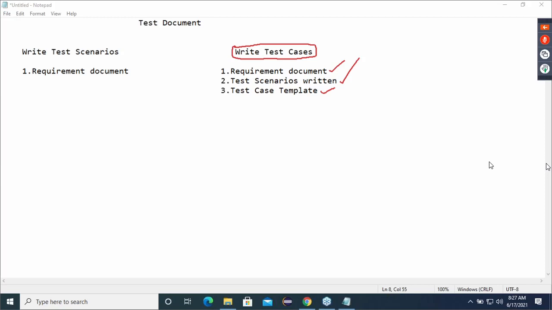Requirement document should be there to write the inputs for test cases. And second, scenarios should be written.